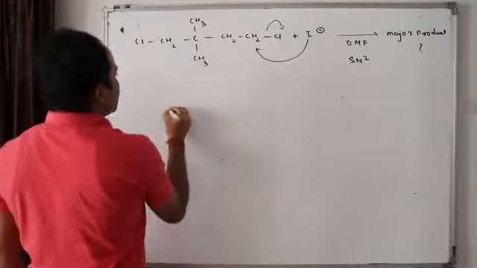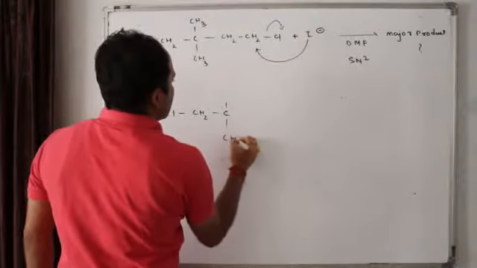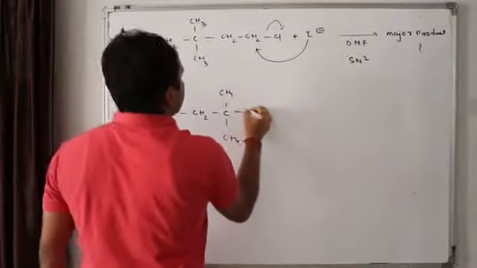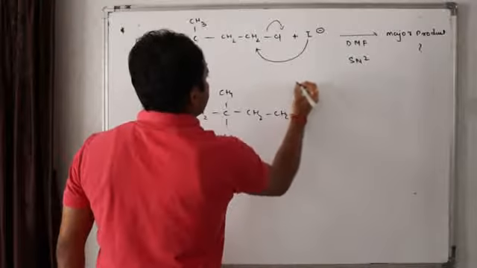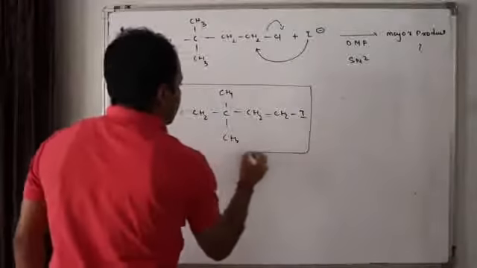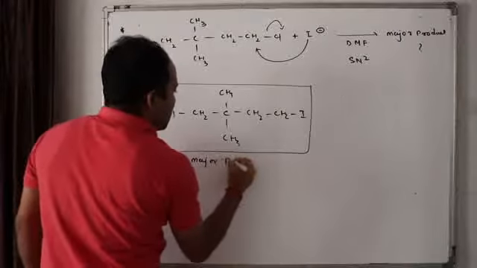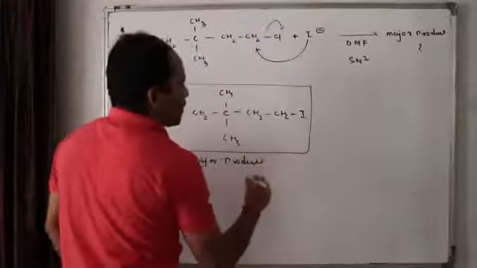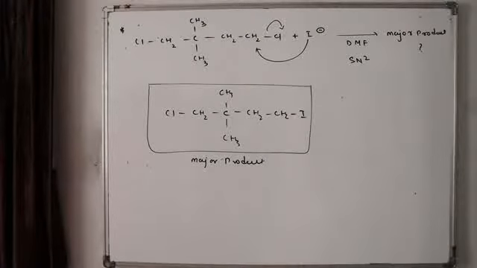So what will happen in this case? This is the major product formed. Clear? Easy? Can I go for the next question?